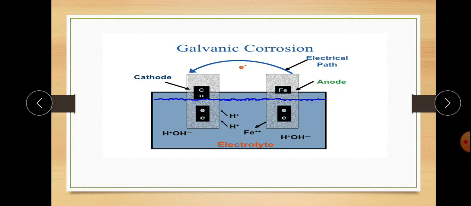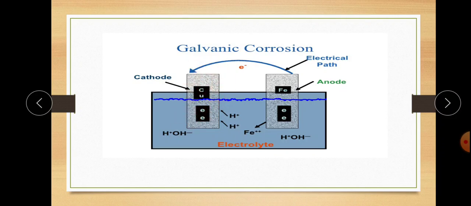Now this is the galvanic cell and this is galvanic corrosion. Suppose this is a copper rod and this is an iron rod. They are dipped in an electrolyte, for example, a NaCl solution. Now, considering this is copper and this is iron, the oxidation potential of iron is considered higher as compared to copper. In the electrochemical series, it is at a higher level than copper.